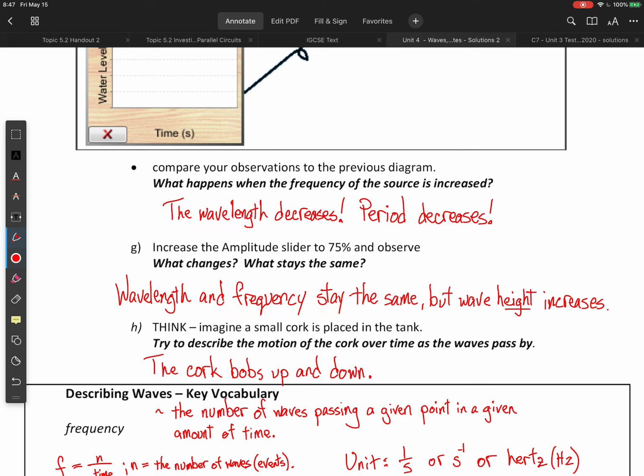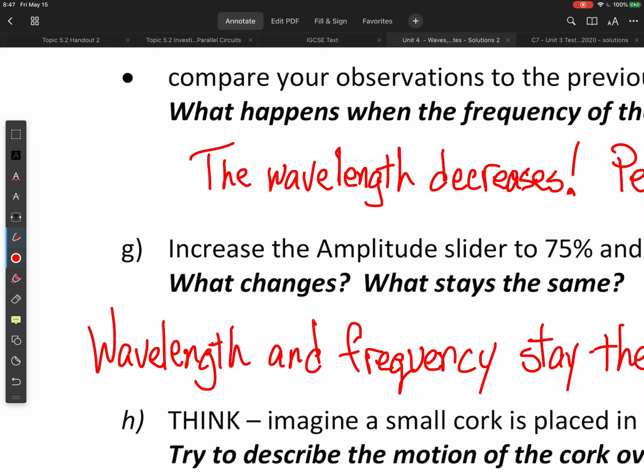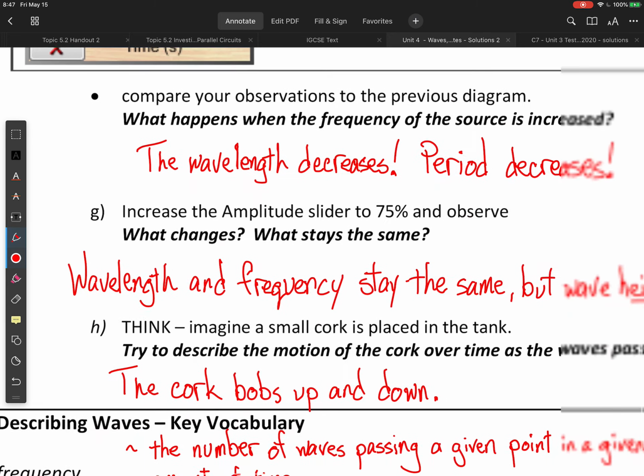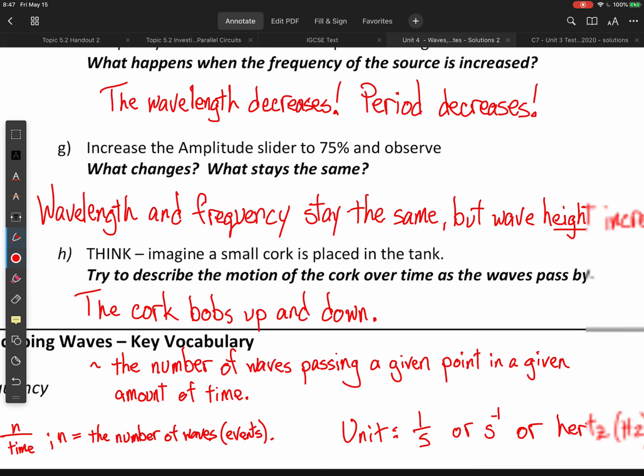We increase the amplitude slider to 75%, and what happens? Wavelength and frequency are going to stay the same, but the wave height will increase. So what that tells us is that amplitude and wavelength and frequency are not related. They do not affect each other.